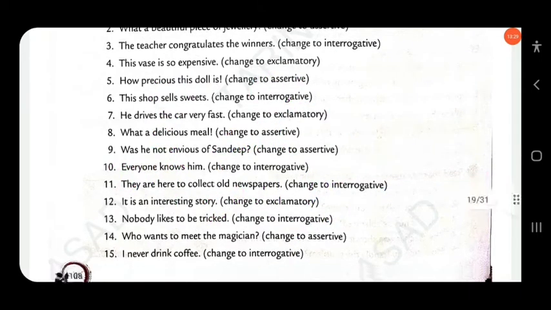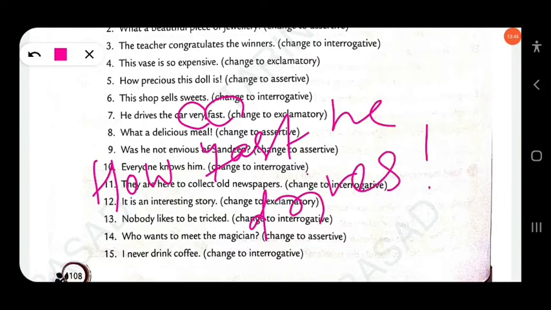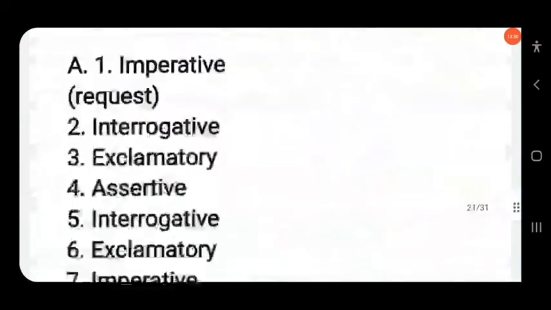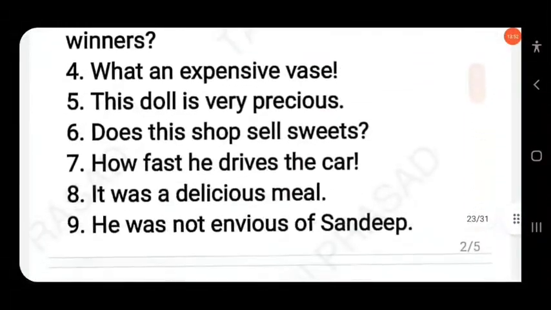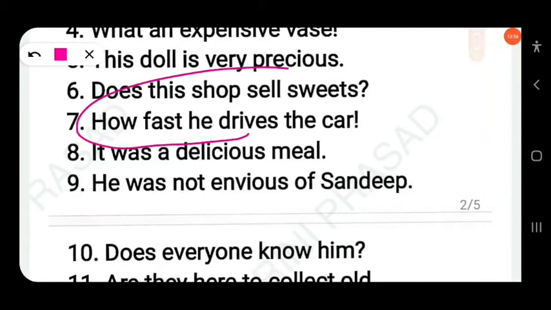Okay. Then next, he drives the car very fast. You have to change into exclamatory. So there are two adverbs. Adverb of degree very, adverb of manner fast. So you can use here how. How fast he drives. Okay. Then you have to use exclamation mark at the end of the sentence. So here the answer. Okay, how fast he drives the car.